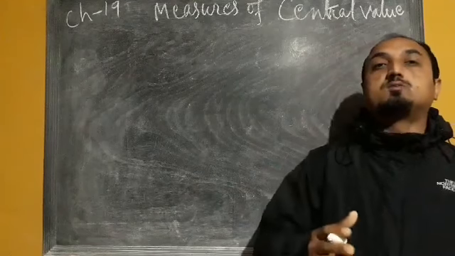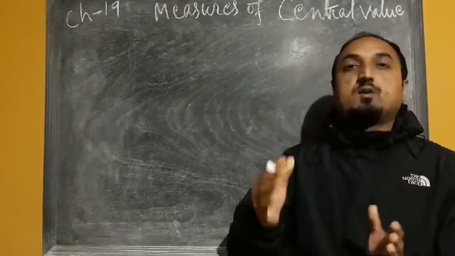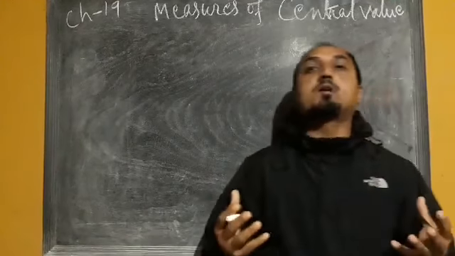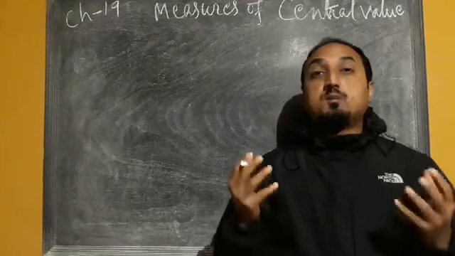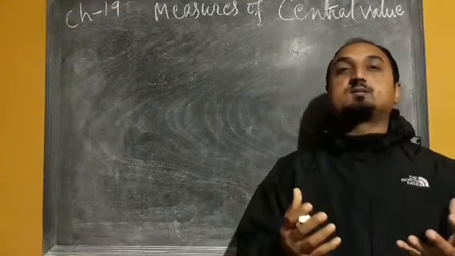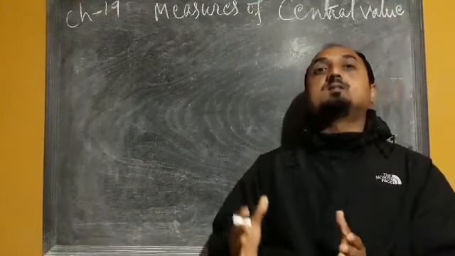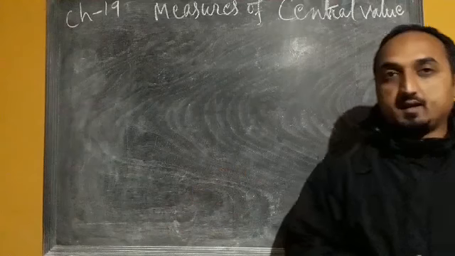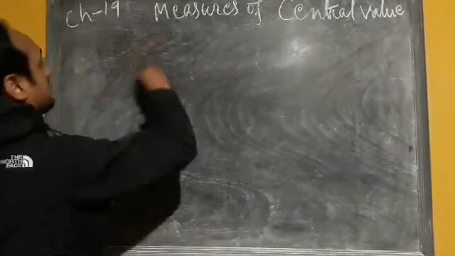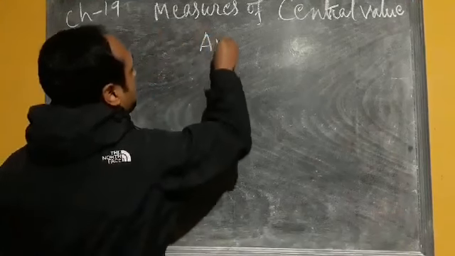So after collection we have analysis of data, then we have to draw conclusions. So summarization is important. The summarization of statistical information is very essential for a better understanding. Now we will move to the average. What do you mean by the term average? Measures of central value, that is also called what? Average.